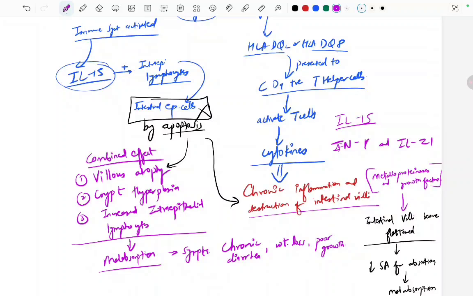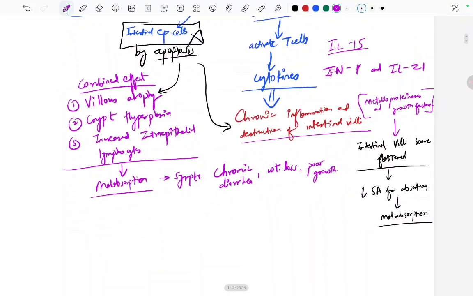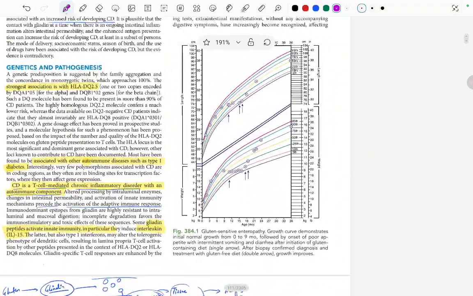Damage to the intestinal epithelial cells by apoptosis, and if epithelial cells are damaged, then it is leading to the villus atrophy and crypt hyperplasia, and this all is finally leading to what? Malabsorption. Okay. Also, B cells produce antibodies against this tissue transglutaminase. Fine. So this is all we just read.